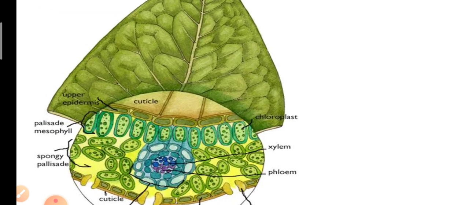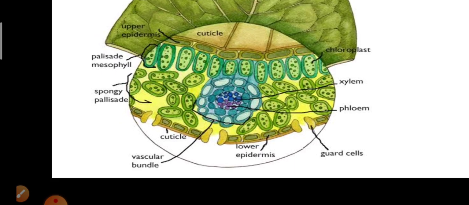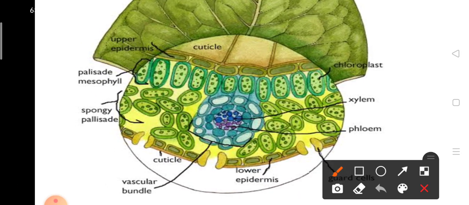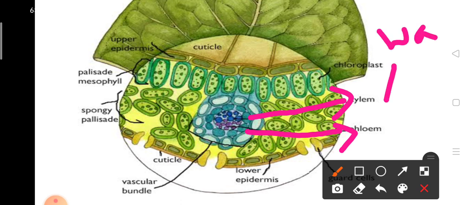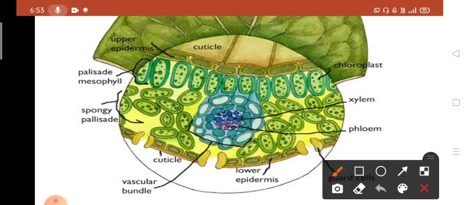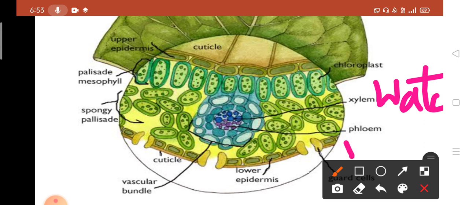So you can observe here the section of a leaf. Here this is the xylem tissue and this is the phloem tissue, where xylem conducts water whereas phloem conducts food.